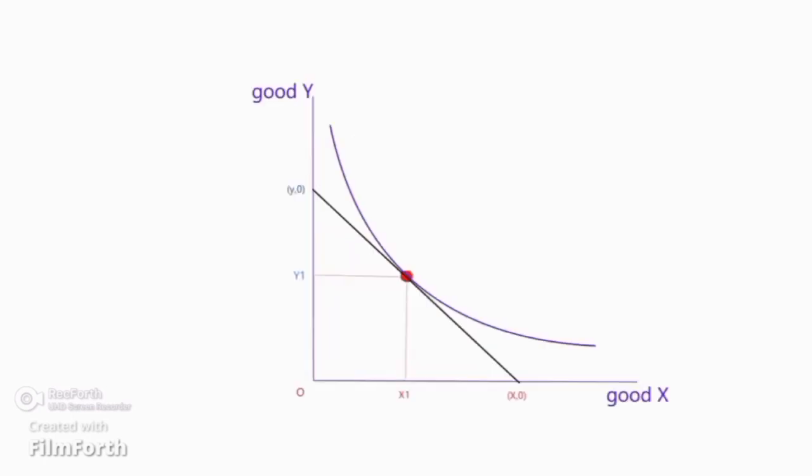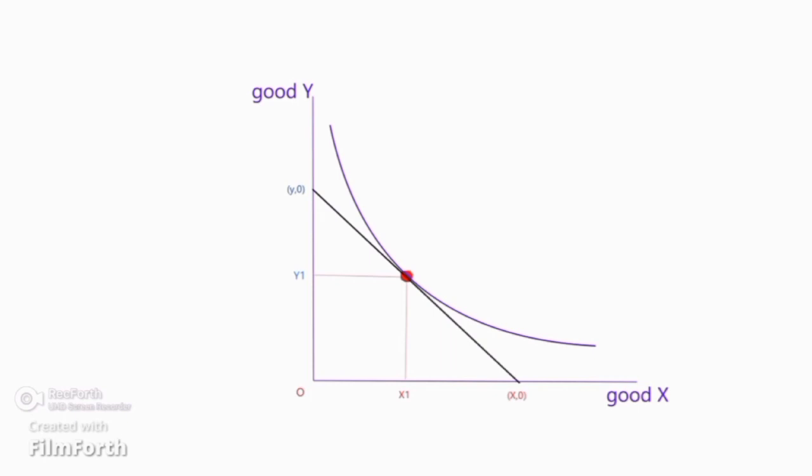Here we can see the graph plotted. The X-axis contains good X and the Y-axis contains good Y. And the budget line is also plotted. Where the budget line touches the Y-axis, it indicates the maximum amount of Y we can buy and zero amount of X. And where the budget line touches the X-axis, it indicates the maximum amount of X we can buy and zero amount of Y.